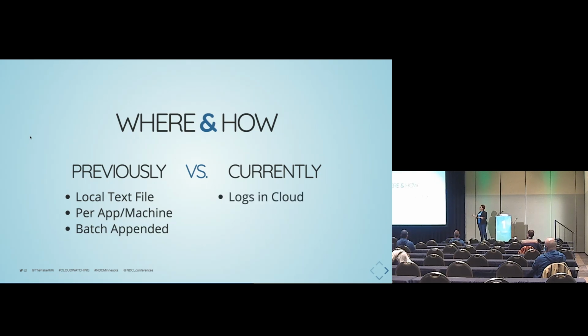So now what we do is we're pushing all of our logs up to the cloud. And they're all in one location. Y'all, they are in one location in groups and streams. We're logging them by app. And so now instead of having to go to which machine and log into all those machines, I can pull up the app, and it will pull up every single machine that app was running on and give me all of the logs for that app by group. It's amazing. It has saved so much time. I can't even tell you.